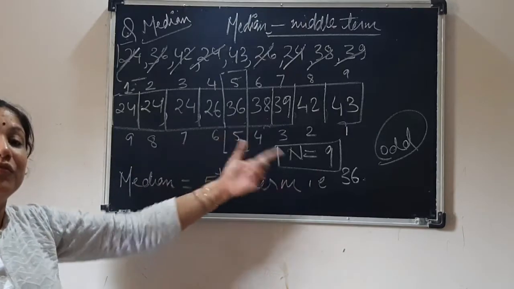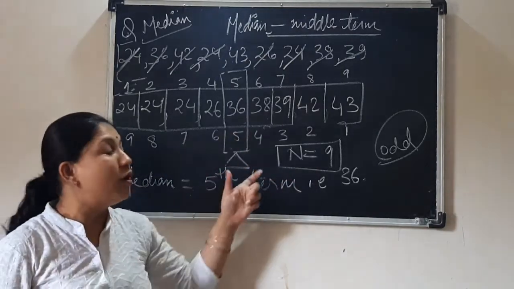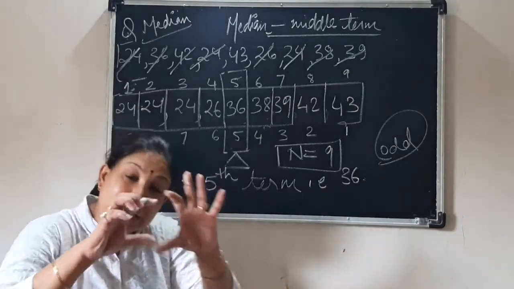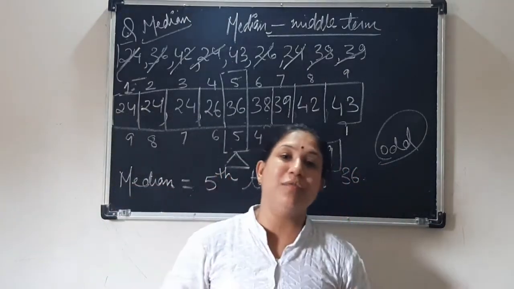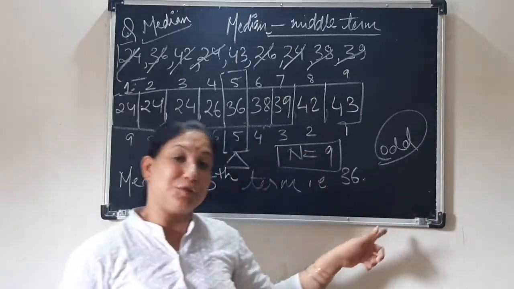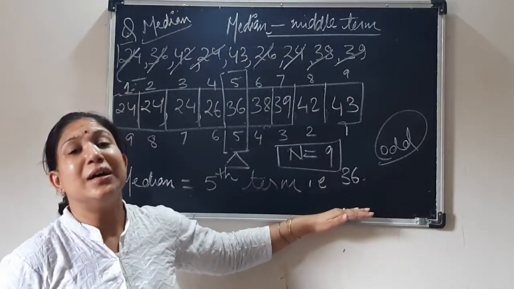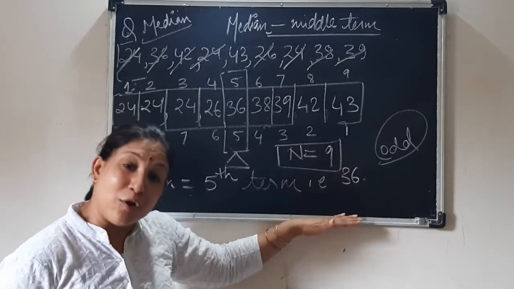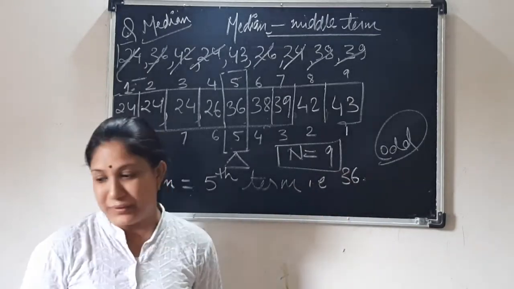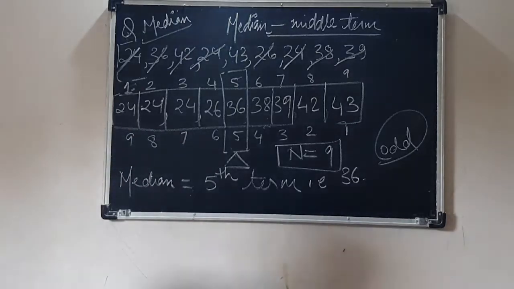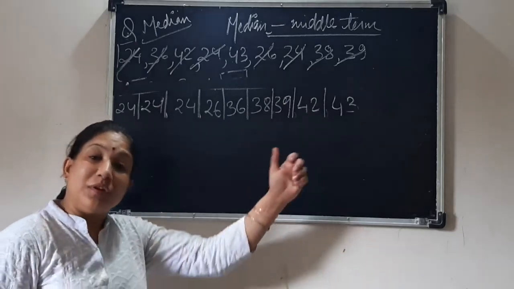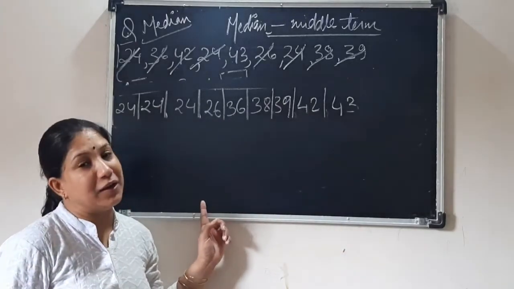So this type of method is true for all lists with an odd number of data. If n is 9, 11, 7, then this is true. This is, you can say, an unofficial way. Now let us find this by the formula method. Now we will apply the formula and find out the median.